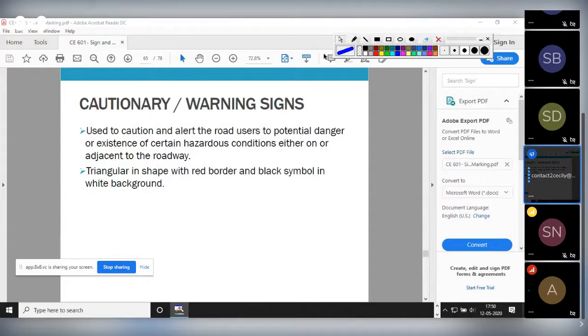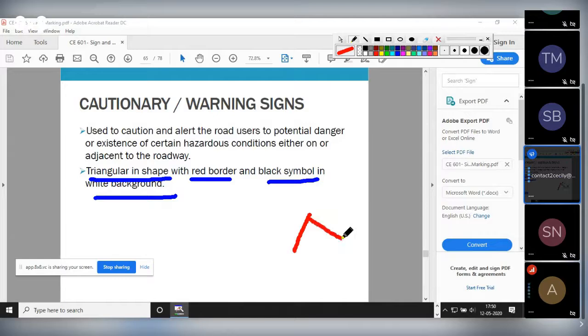Now as I said, cautionary signboards are triangular in shape, with red border and black symbol. Please remember, triangular in shape with red border and black symbol on a white background. Clear? It is triangular in shape with red border, white background and some black symbol. Something will be written like this. So it looks like this signboard.